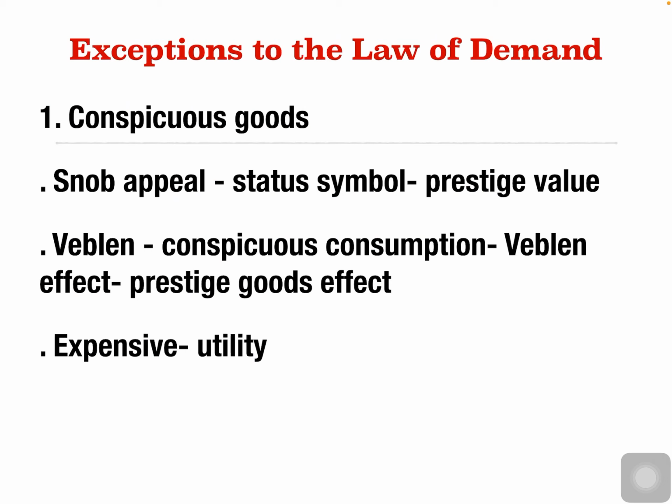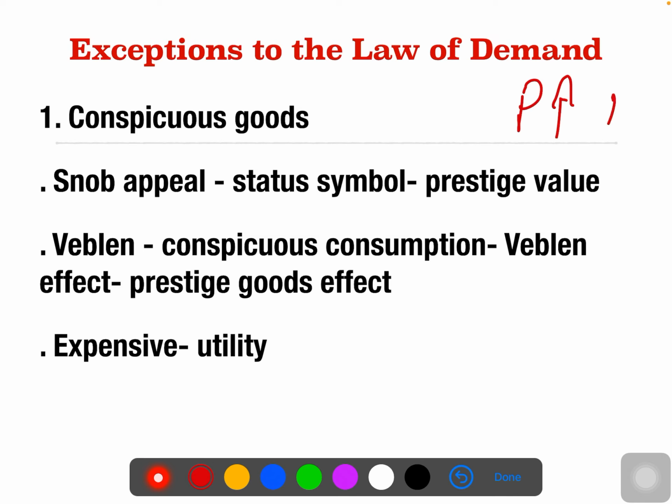When we say that whenever price increases, demand will be decreasing, the theory says when price increases, demand will be decreasing. When price decreases, demand is going to increase. They both move in the opposite direction. The relationship between the price and the demand is negative. We prove this by the law of demand, market demand, and so many other theories. But there are so many exceptions to the law of demand, where the price and the demand do not have a negative relationship. Instead, we have a positive relationship. That's called exceptions to the law of demand.